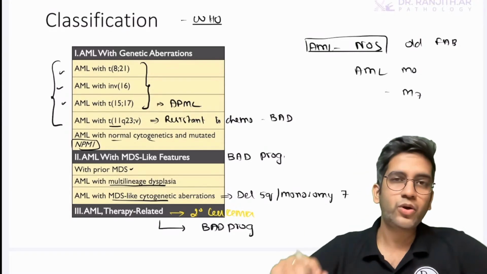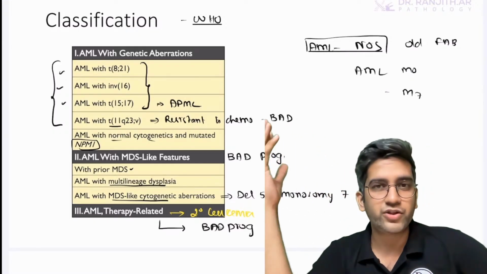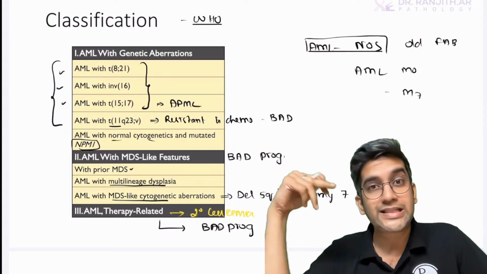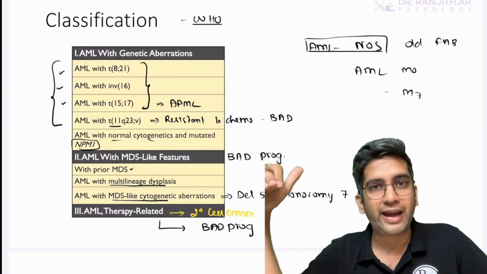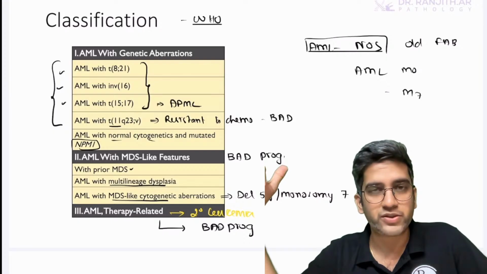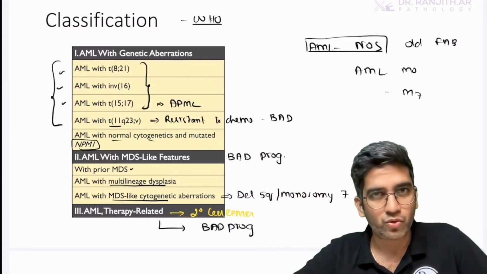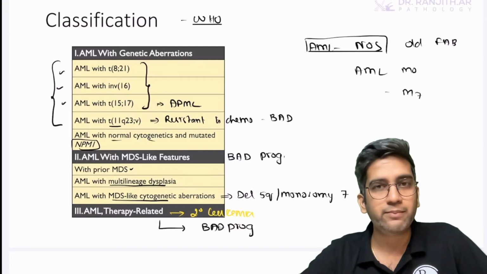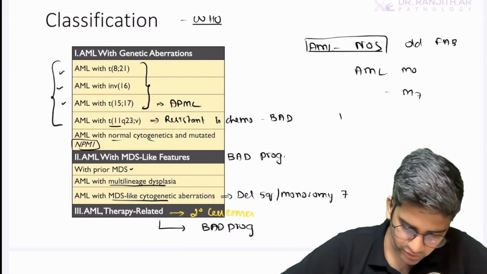You obviously will know AML M0 is AML without differentiation, undifferentiated. I don't know what type it is, right? Second, M1 and M2: without maturation, with maturation. M3 is your APML, acute promyelocytic. M4 is myelomono. M5 is pure mono. M6 is erythroid. M7 is megakaryocytic, right? So you should know how to write AML M0 to M7.